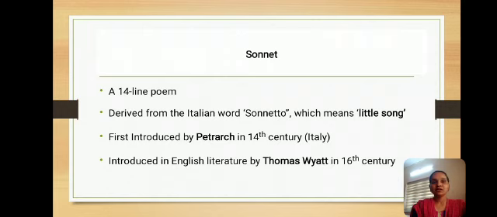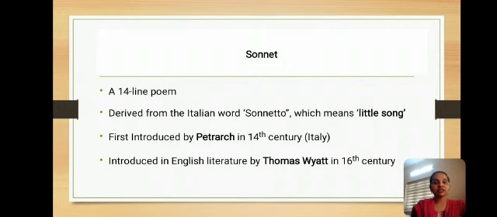Before going into detail about Sonnet 121, let us see what a sonnet is. A sonnet is a 14-line poem. The word sonnet is derived from the Italian word sonetto, which literally means little song. It also comes up in competitive examinations.